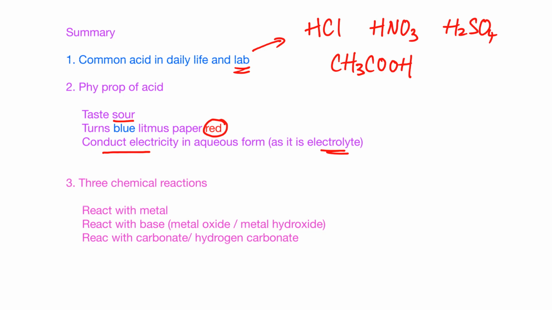For chemical reactions, we have learned about the first one. They can react with metal, and they will give out salts and also hydrogen. Other than that, they will also react with base and also carbonate and hydrogen carbonate. Sorry, this one should be one word.